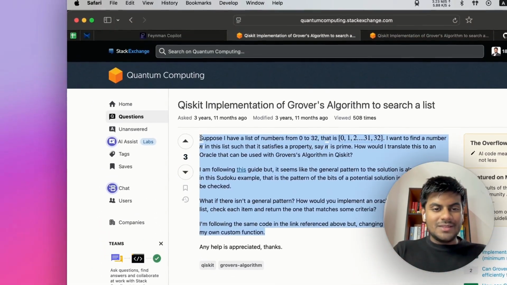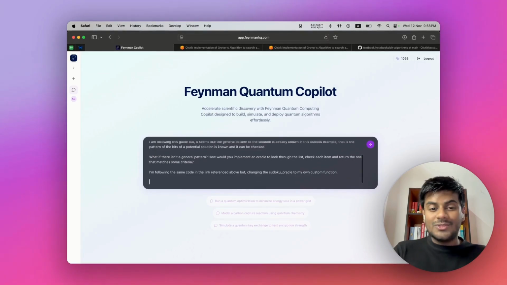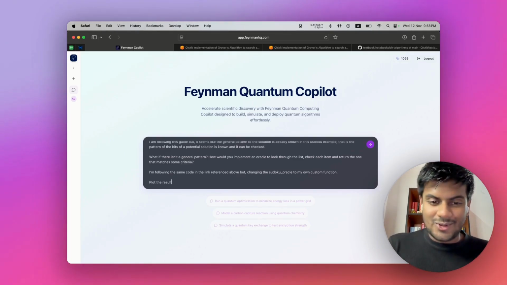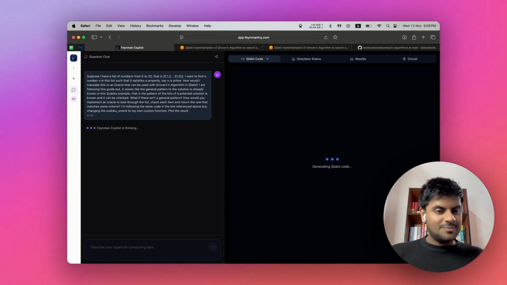So I'm going to copy this, go to our Copilot platform, paste it, and I'm also going to say plot the results. So we can also see a visualization of the plots. So I'm going to click enter, and here we go. So you can just sit back and relax and let the Feynman Copilot do the rest.